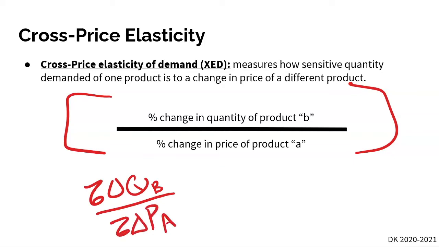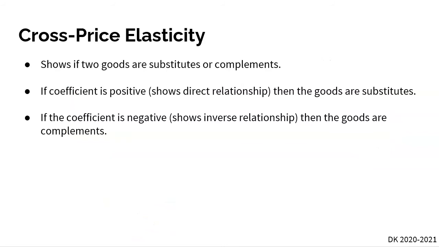So in other words, what the cross-price elasticity tells us is whether a good is going to be a substitute or a complement.